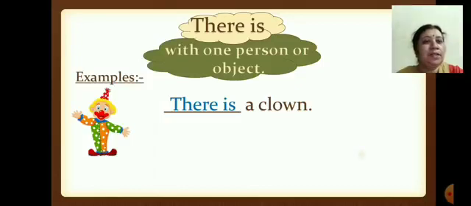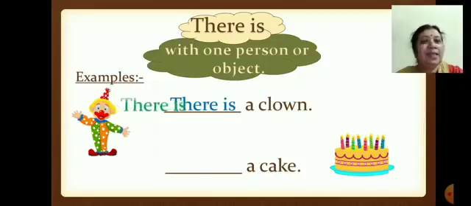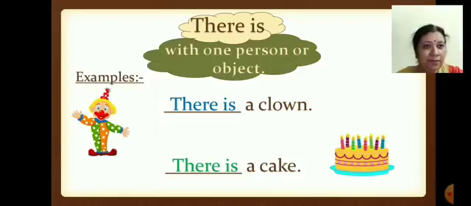Now next, see the picture children. Yes, cake. Yummy yummy. Birthday cake. Now we will write the sentence. Dash a cake. How many cakes? One cake. So what will we use here? Yes, there is a cake. Now we will move to the next slide.